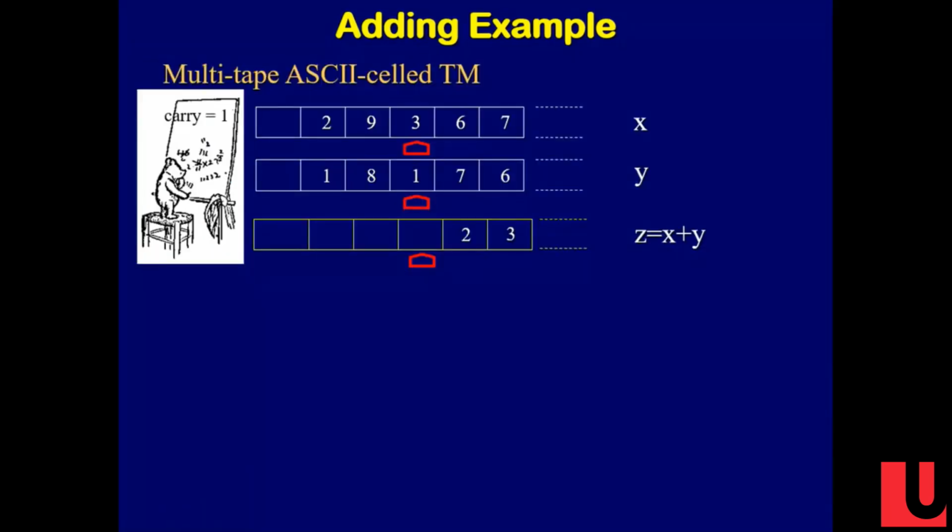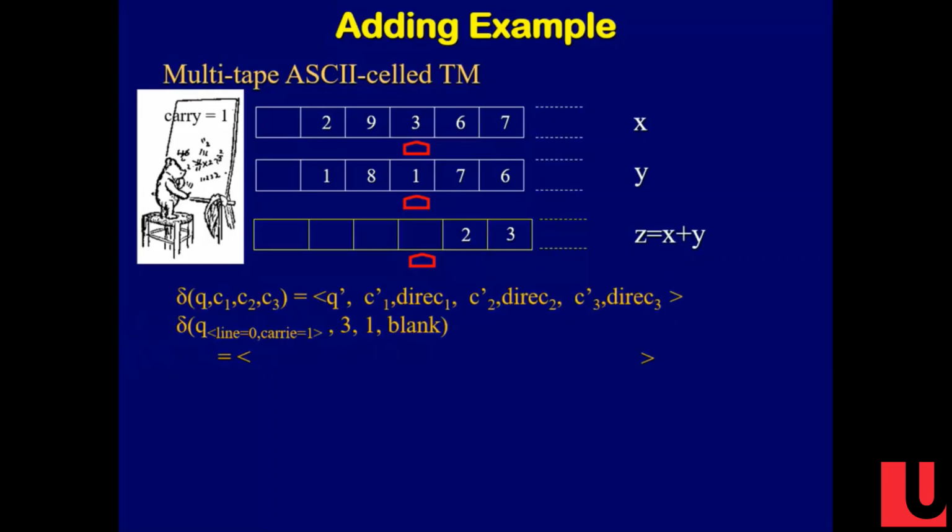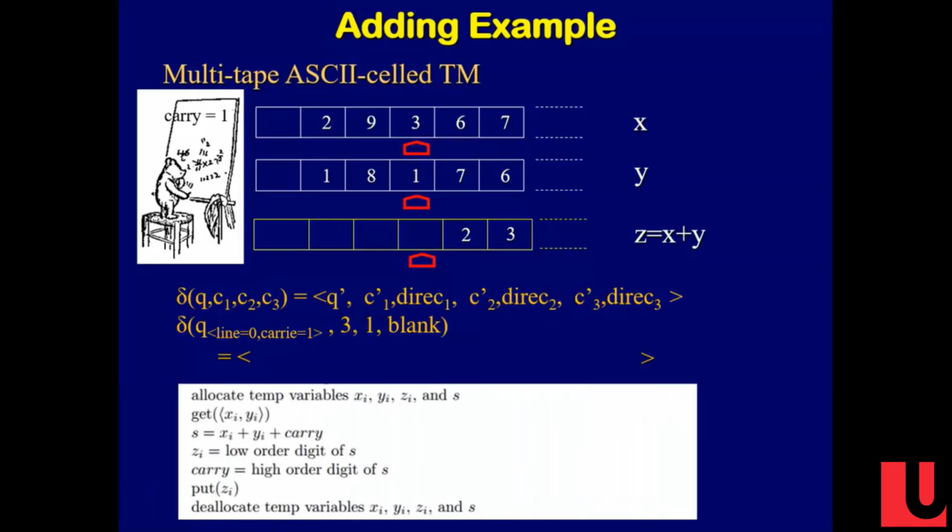So, what's our transition function? It says, if I'm in state line 0, carry 1, and I'm reading a 3 and a 1 and a blank, then what do I do?